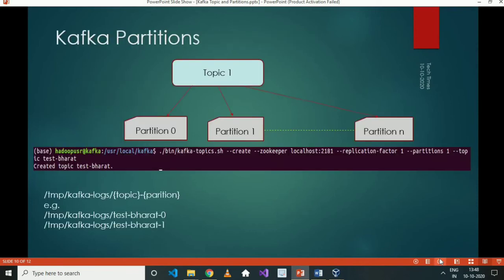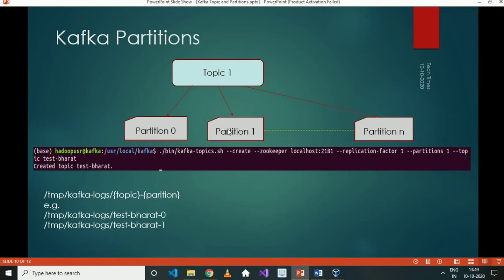Now let's understand Kafka partitions. Each topic can have one or more partitions, and these partitions can reside on a single broker or on multiple brokers. Now remember, a single partition cannot reside on multiple brokers. It has to be on a single broker itself. But multiple partitions can reside on multiple brokers.